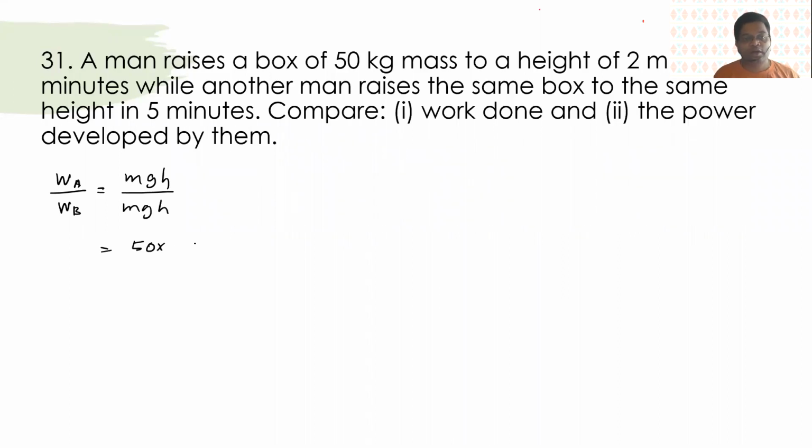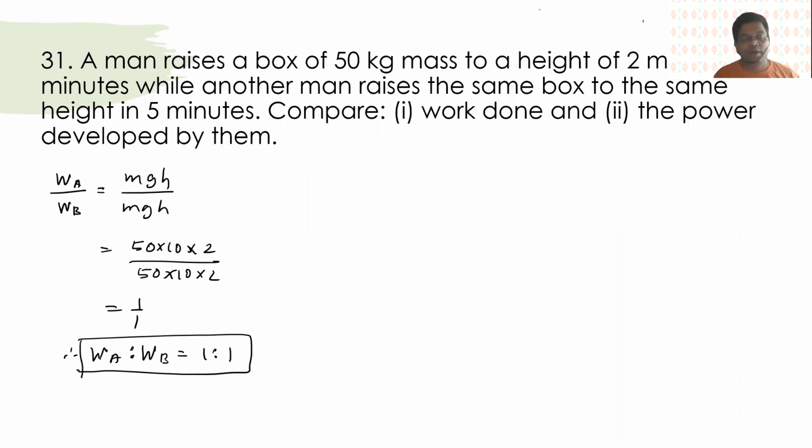You can write down this information. 2 meters. So WA is to WB is 1:1. Please don't write in words and expect marks, like the work done by both of them will be same. Such statements are not given marks.